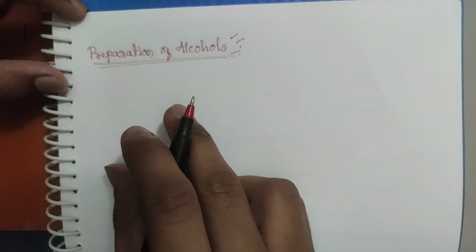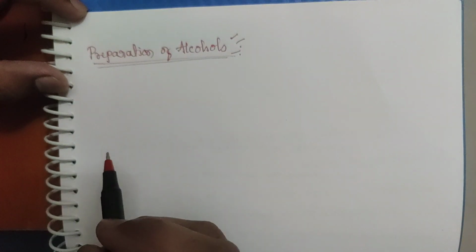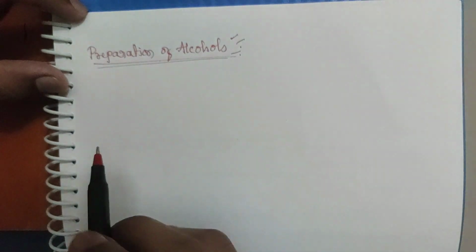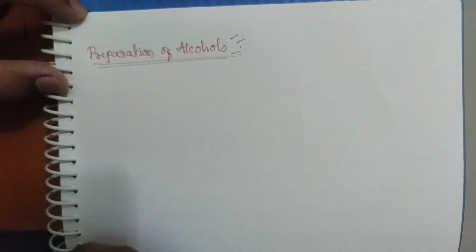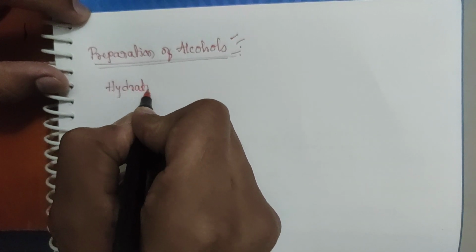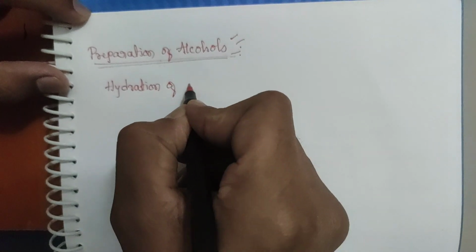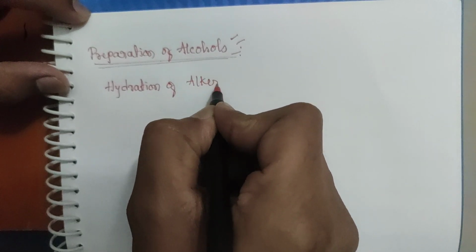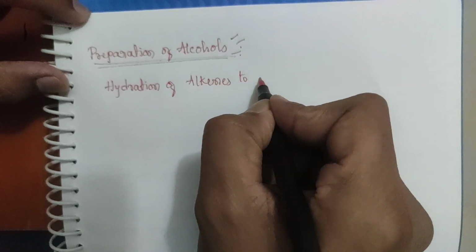Okay, see, in this video I'm going to learn about a particular reaction which comes under preparation of alcohols. The reaction is hydration of alkenes to alcohols.